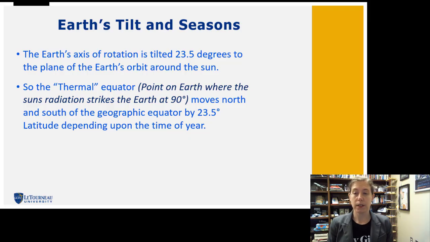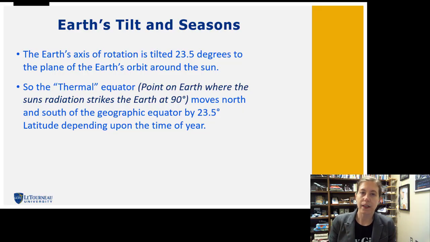Now, Earth's tilt. The Earth's tilted at 23.5 degrees, and this is really, really important for us because it affects how much energy of the sun gets absorbed, because part of the year the light is hitting the Earth at a more oblique angle, so not directly. The tilt of the Earth also makes our days longer at some parts of the year and shorter at some parts of the year. And on longer days, more sunlight gets absorbed by the Earth. And we see this as the days get longer or shorter.